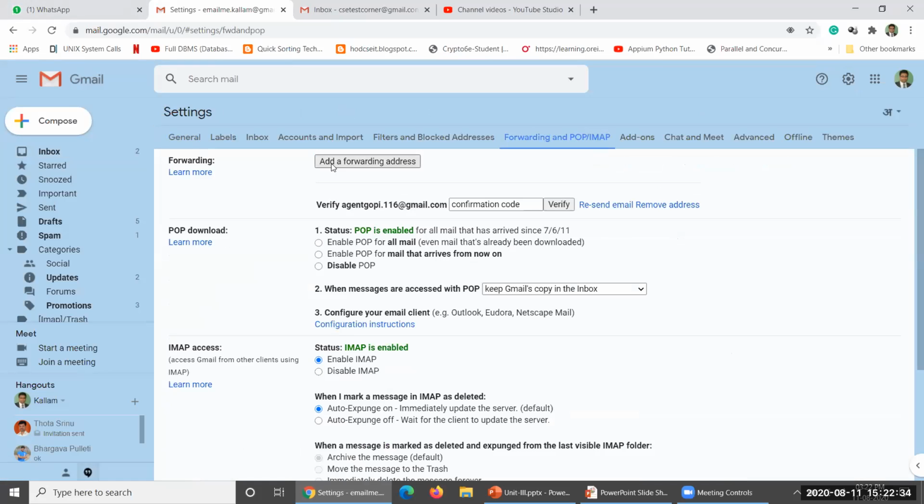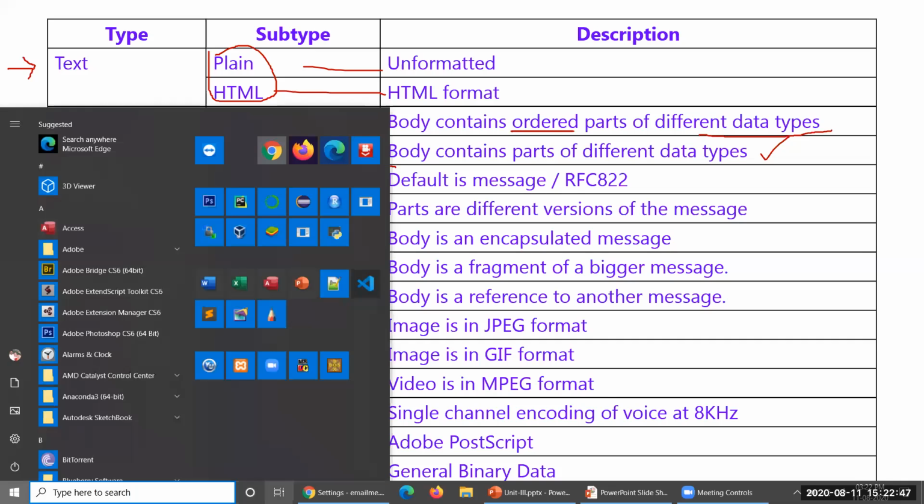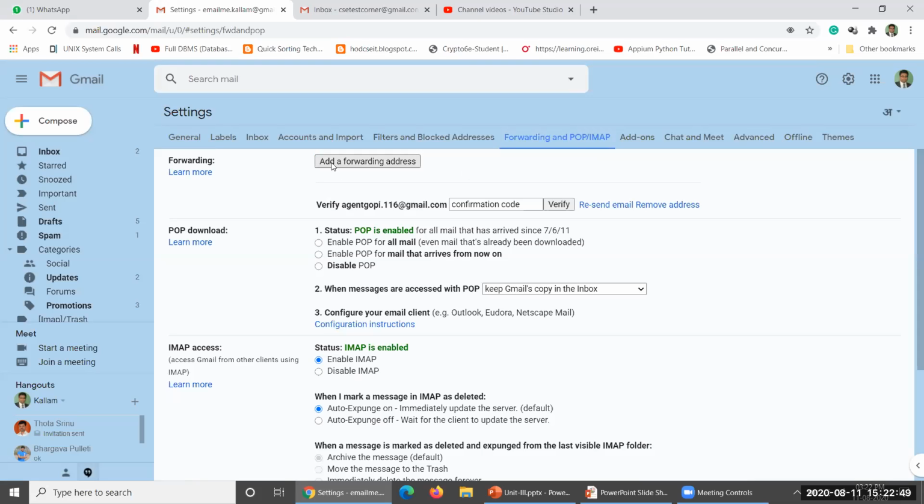So look at this, add a forward mail address. Add a forward mail address here. Okay, if you add this, that is the meaning. Alternative, in the sense, is the meaning of that particular point here. So add a forwarding address. You could add this one.